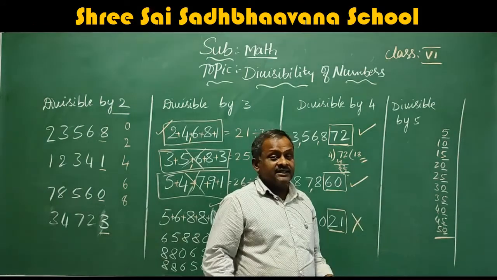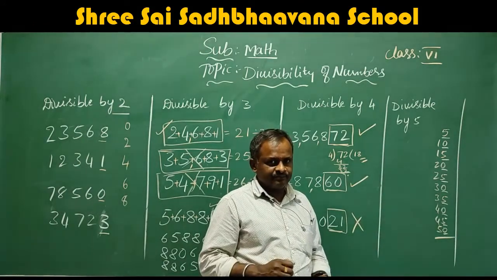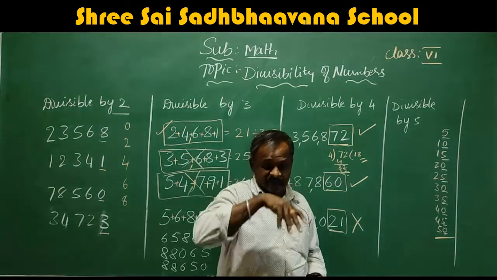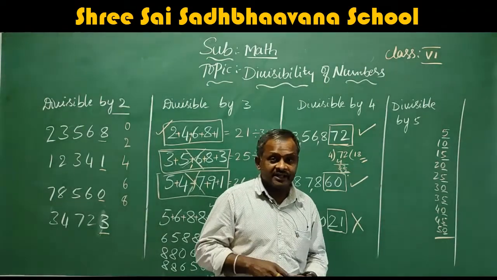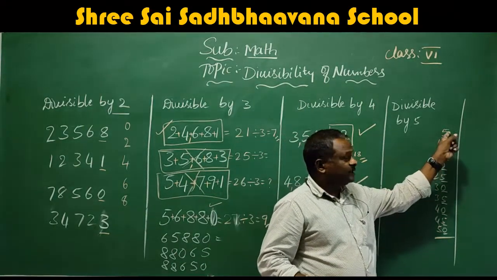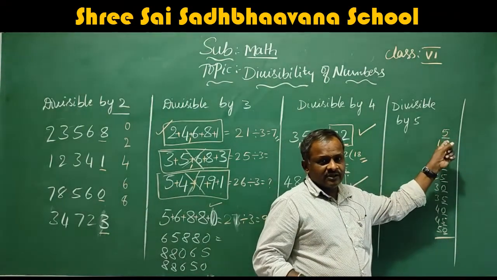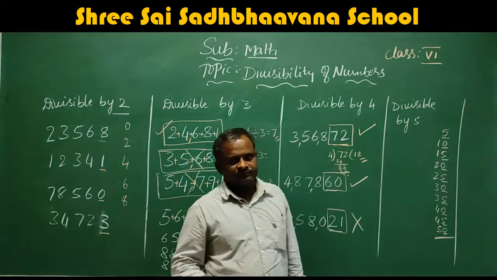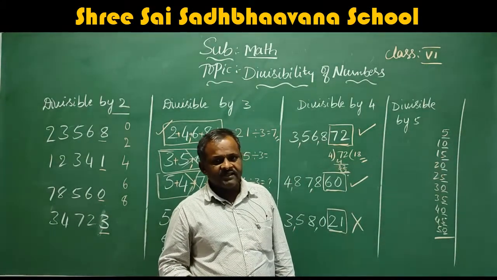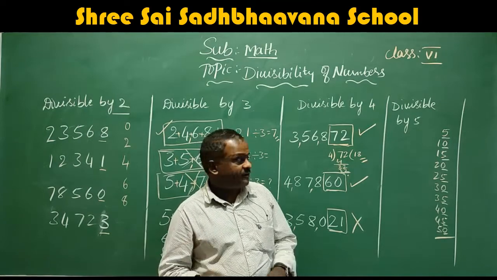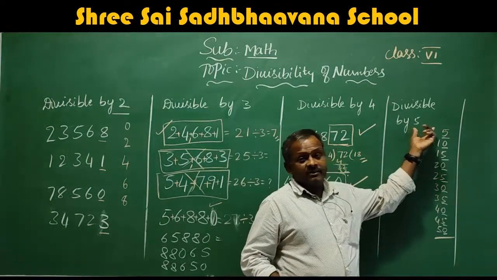That means the numbers to be divisible by 5, they must end with either 0 or 5. Okay, the numbers ending with 0 or 5 are completely divisible by 5.